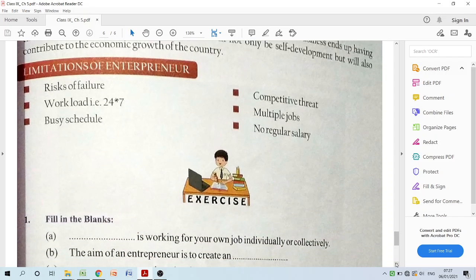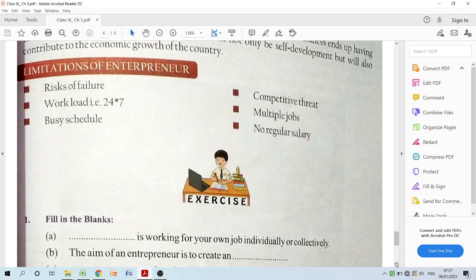Yes, there is. It is not like we always get the benefit as soon as we invest money into it. There will be situations when we will get failures, when we will not get the things as we are expecting. So risk of failure is very important. Another limitation of entrepreneurship is competitive threat. In the business market, when we start a business, the very next day other people start the same business, and that is the competition you get in the market.